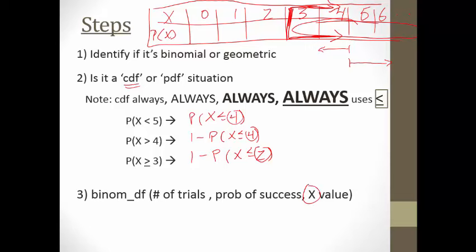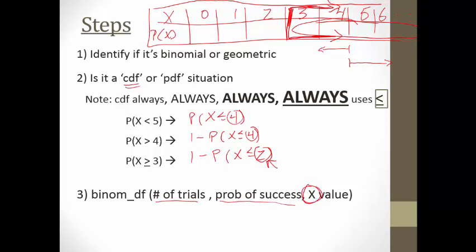We need to know that X. That's why this is so important. Regardless of if this is PDF or CDF, we need the number of trials for binomial, right? So they'll tell you, you're going to flip a coin 10 times. You're going to get 6 things out of the box. You're going to take 9 penalty shots. The probability of success, whatever they're defining success as, and then the X.